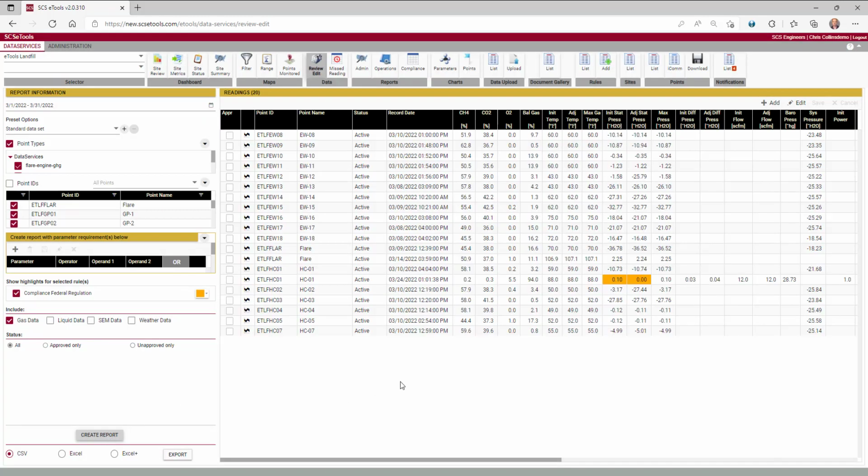Once the data has been populated on the right-hand side, we'll see right away the reading that we have the issue with. HCO1 here on 3/24 at 1:01 p.m. was stored as an ambient air reading. You can tell this by looking at the methane content at 0.2%. The actual reading up above it, for the same ID, was at 58%. So it's obvious that the reading was actually taken with ambient air. We'll go ahead and remove this ID from the system.